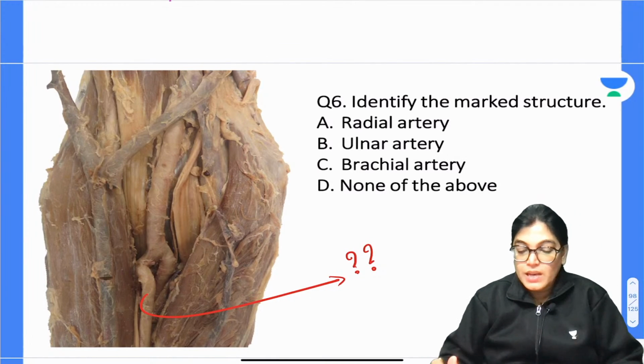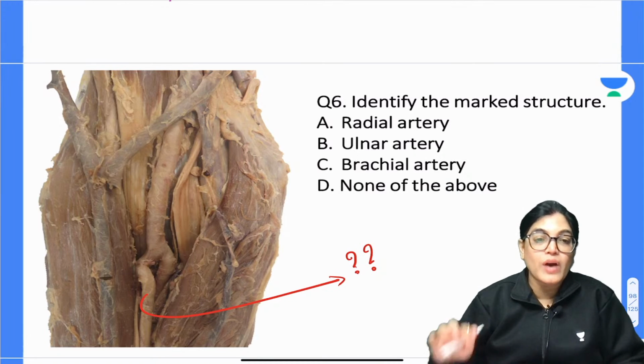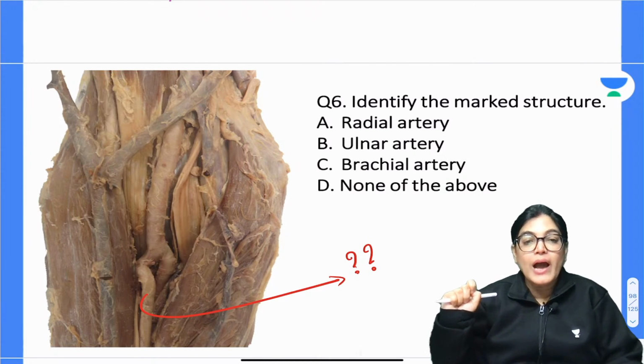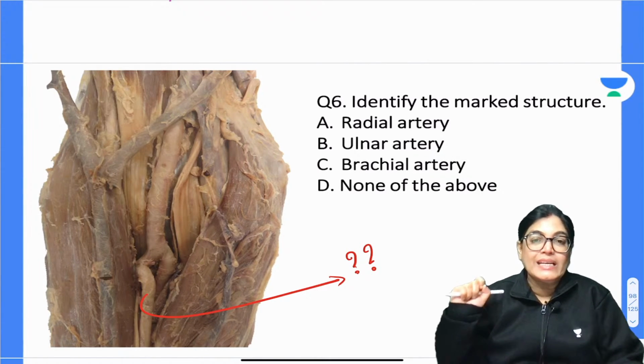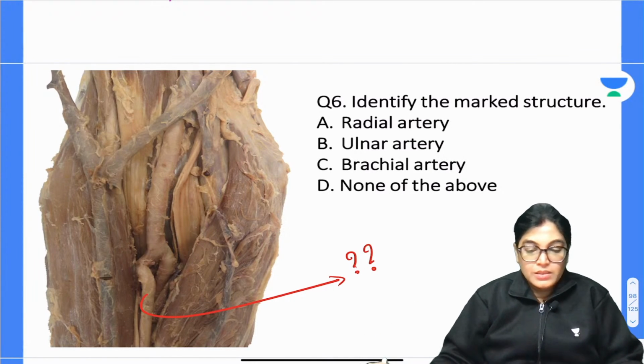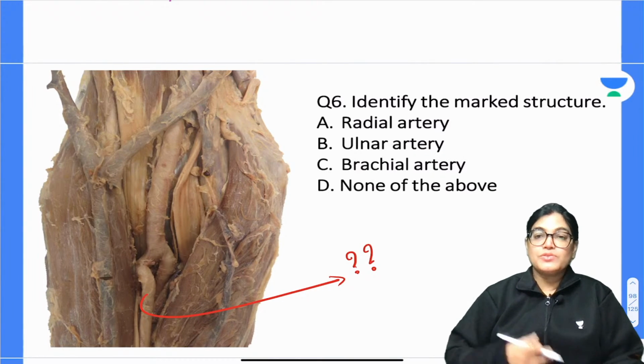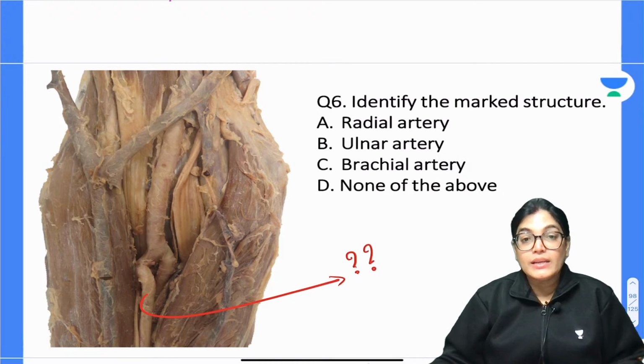So my dear aspirants, here identify the marked structure. Can you see the red color arrow and question mark I have put there? You have to identify that structure, whether it is radial, ulnar, brachial artery or none of the above. Your time starts now, mark the correct answer.